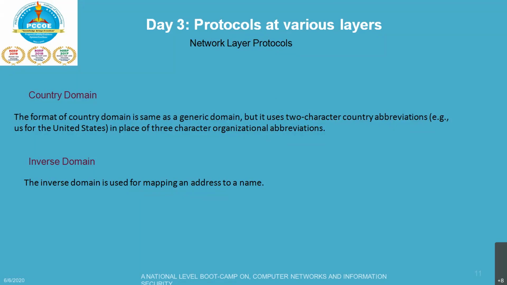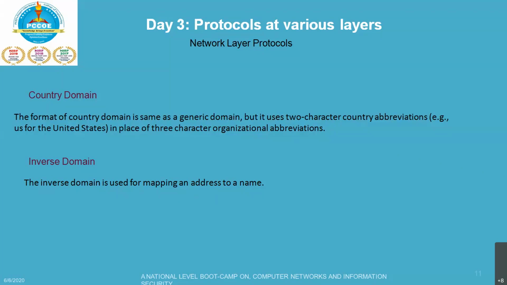All right. And the third category which we talk about is your inverse domain. The inverse domain is used for mapping an address to a name when the server has received the request from the client, and the server contains the files of only authorized clients to determine whether the client is on the authorized list or not. So you are mapping your address with a name.